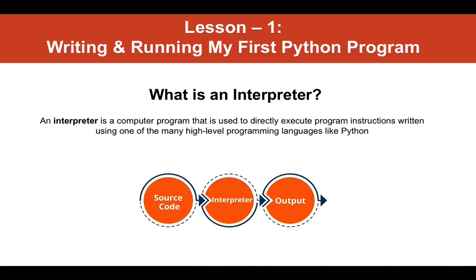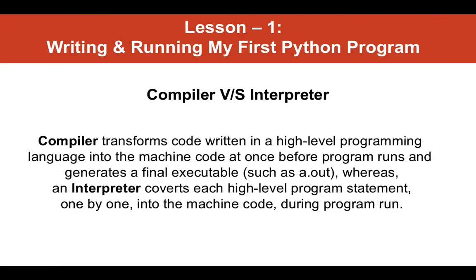Now, what is the difference between a compiler and an interpreter? Let me read this out. Very carefully, you too please read this out. Compiler transforms code written in a high level programming language into the machine code at once before the program runs and generates a final executable such as a.out.